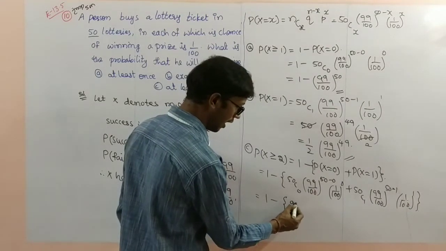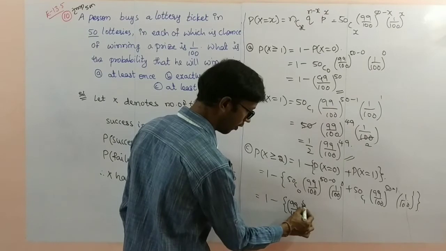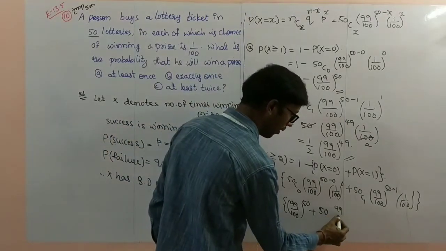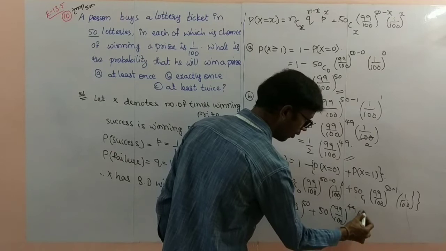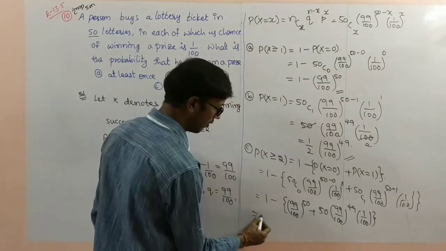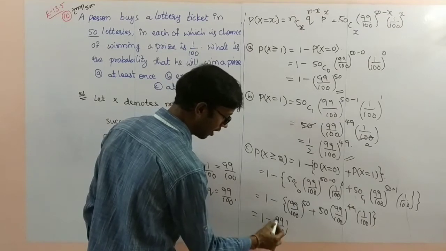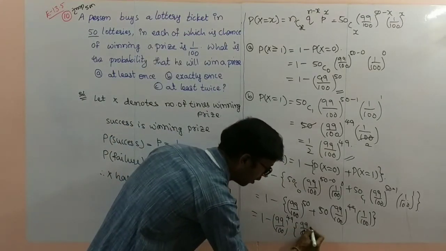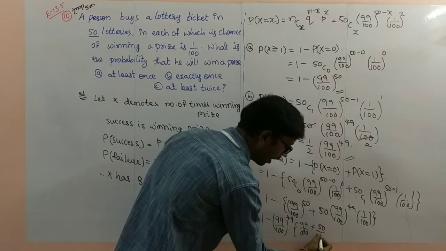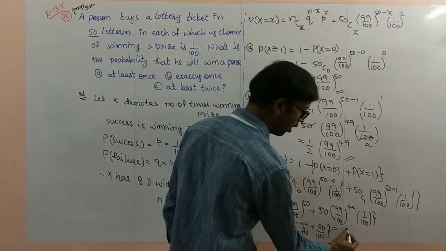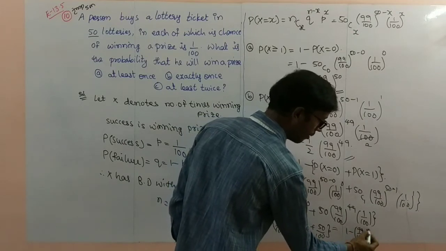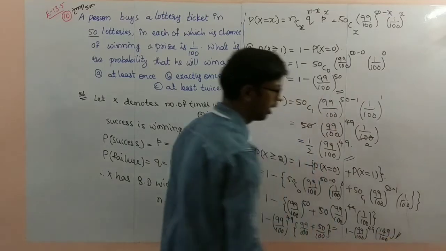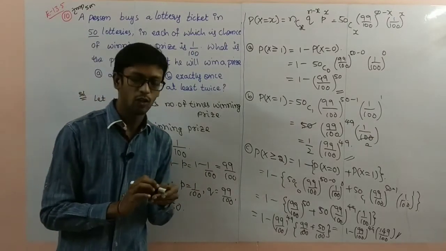First I will write (99/100)^50 plus 50C1, whose value is 50, (99/100)^49 (1/100). So the common value is (99/100)^49. The remaining is 99/100 plus 50/100, that is 149/100. So it is 1 minus (149/100)(99/100)^49. That is the at least twice probability.